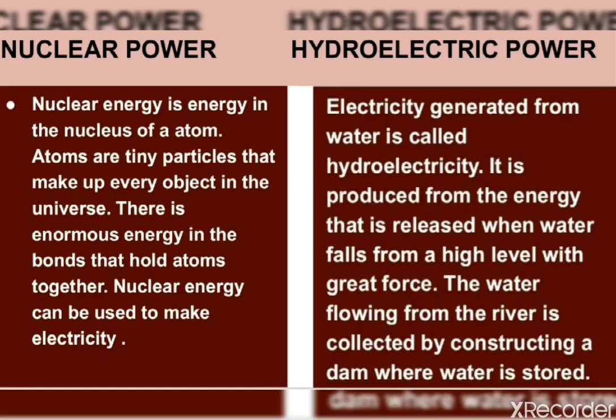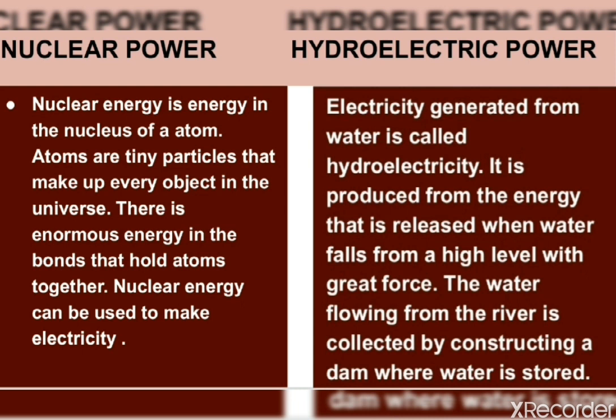The last differentiate is differentiate between nuclear power and hydroelectric power. In the nuclear power, you will write, nuclear energy is energy in the nucleus of an atom. The atoms are tiny particles that make up every object in the universe. There is enormous energy in the bonds that hold atoms together. Nuclear energy can be used to make electricity.